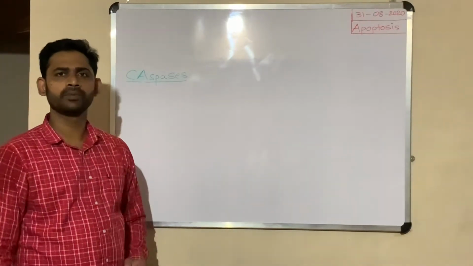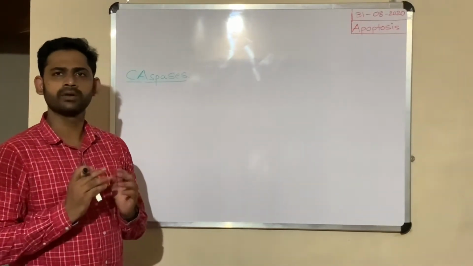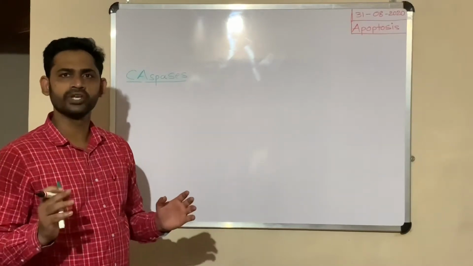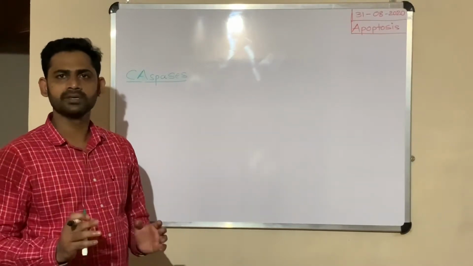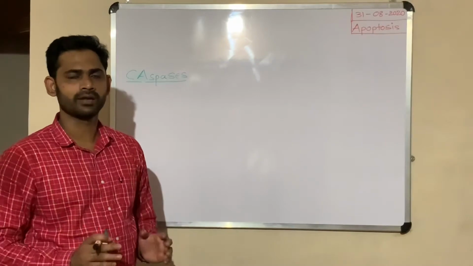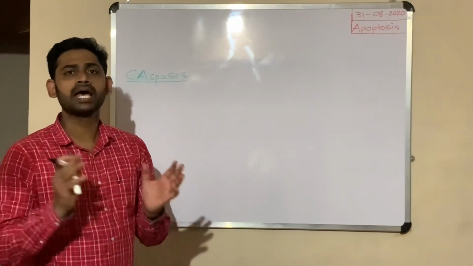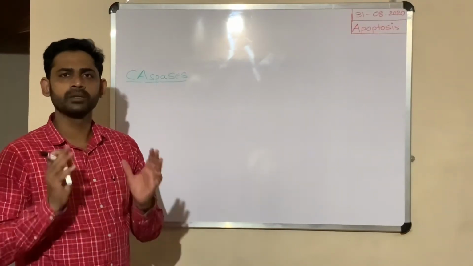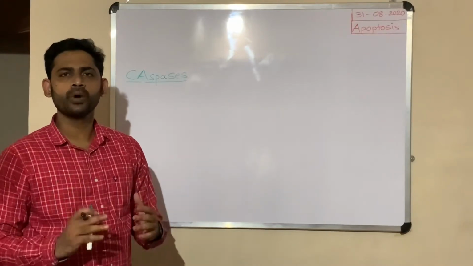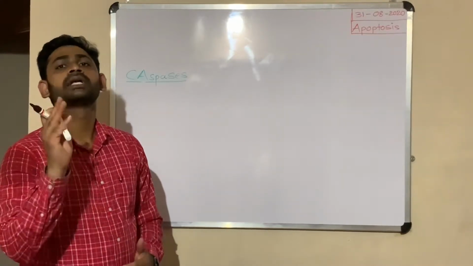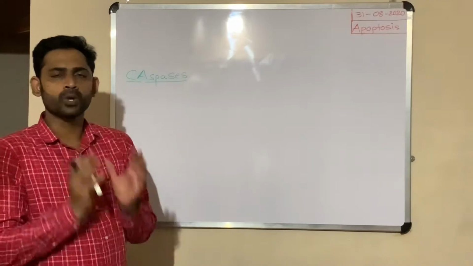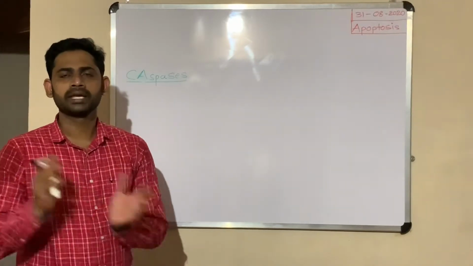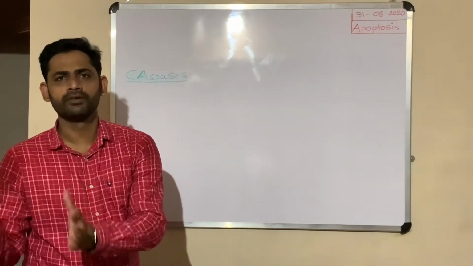What we need to remember is that when the cell is in the normal, functional condition, these caspases are present in the inactive state called procaspases. Through different pathways only, these procaspases convert into caspases. So procaspases are the inactive form, caspases are the activated form.